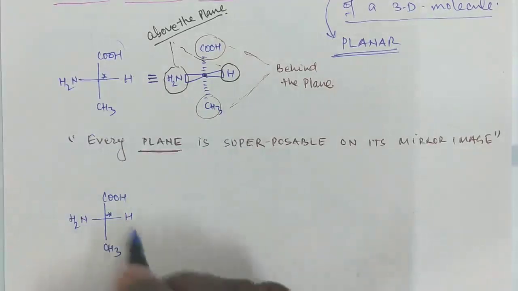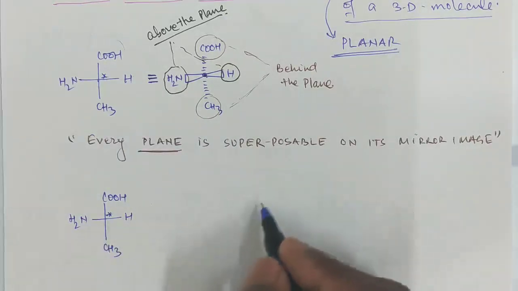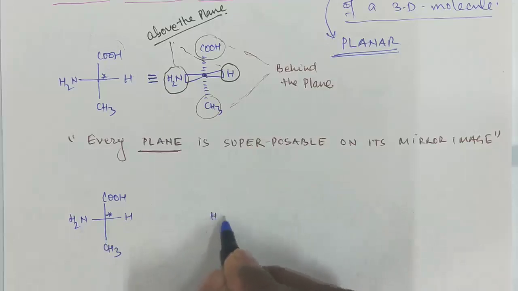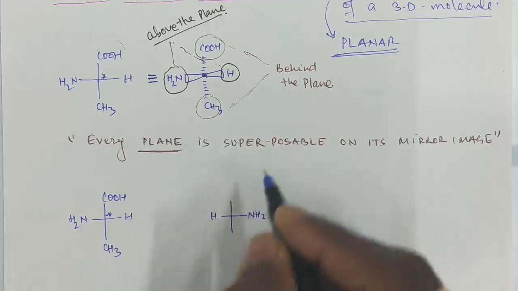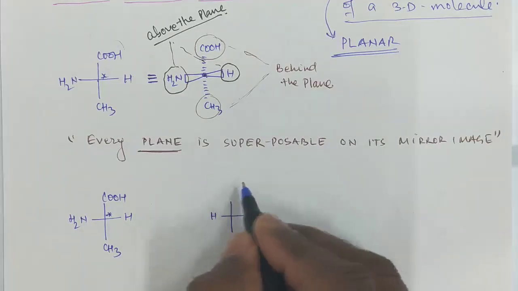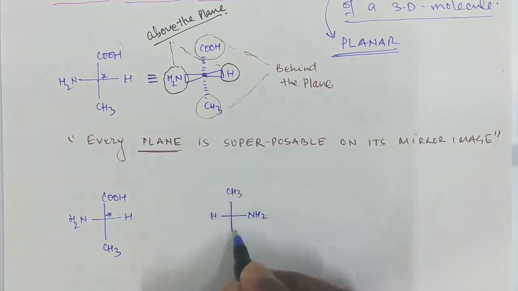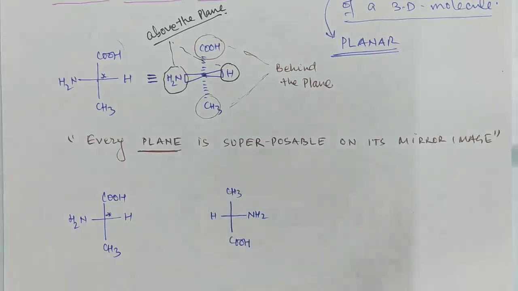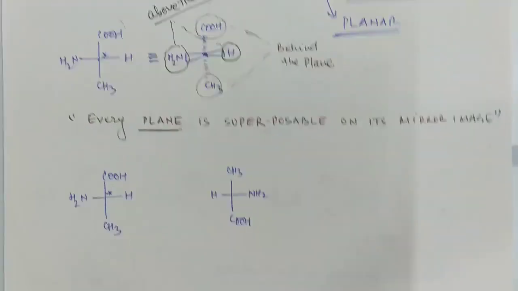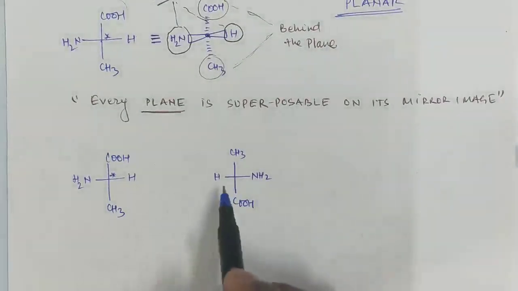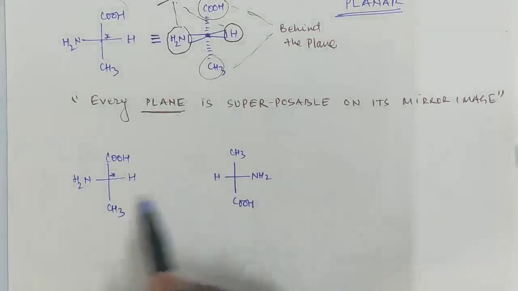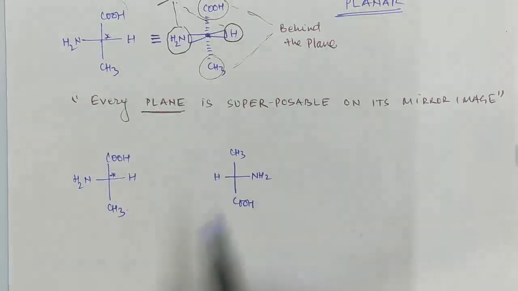Now I have done some operation on this molecule, and H is here, NH2 here, CH3 here, and COOH here. So correlate what I did on this molecule so that this is converted into this.